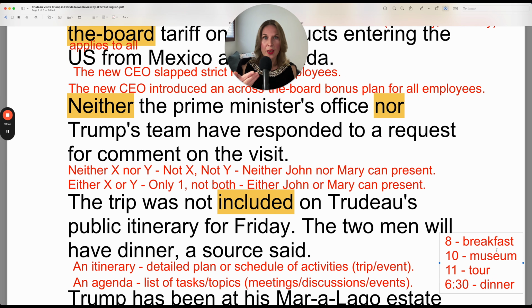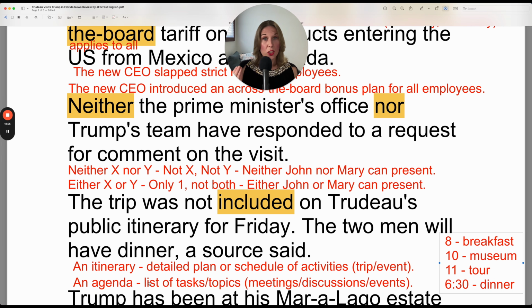10, museum. Again, address, how will you get there? 11, tour. So maybe you have a tour booked at the museum. It starts at 11 and then you continue on, 6:30 dinner, and then you just continue on. So it would be your day from start to finish and everything that you're going to do. This is similar to an agenda, but it's more the context.